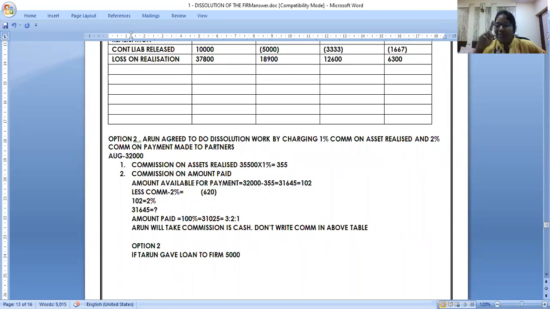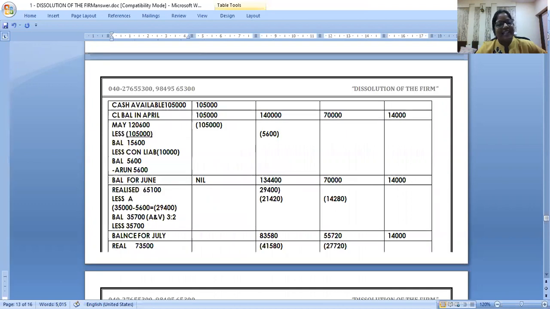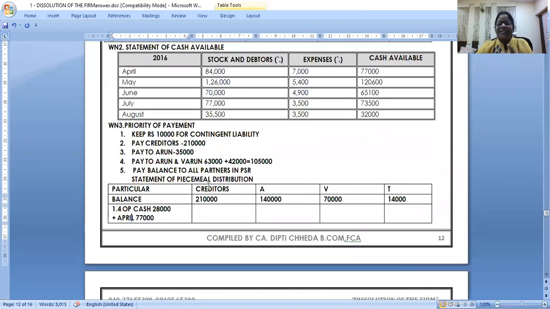We will make one more column in the piecemeal table. Good, good, good. Superb answers you all are giving in the chat box. Right, yes. Can you see on the screen? Creditors, Tarun's loan account, Arun, Varun, Tarun. Some students say, ma'am, can I transfer the loan also to him? No. His loan is to be paid in priority and then his capital. His capital is parked last because his capital is least and his PSR is least. His loan can't wait till last.